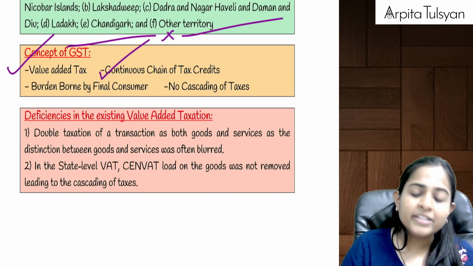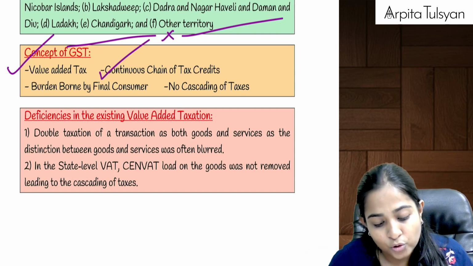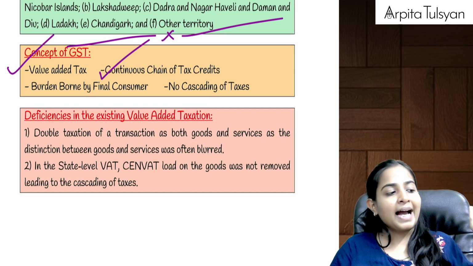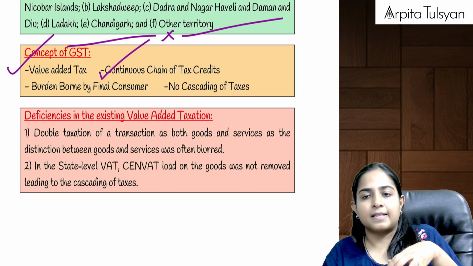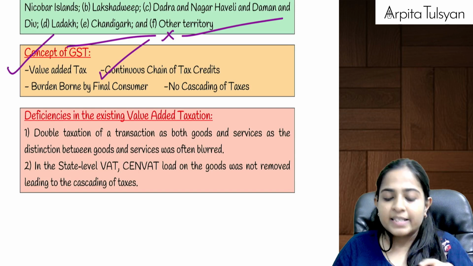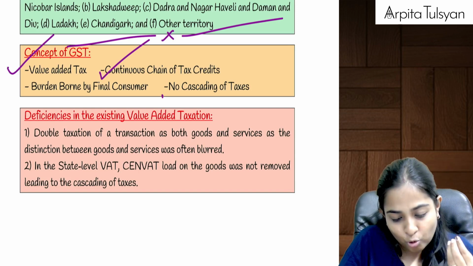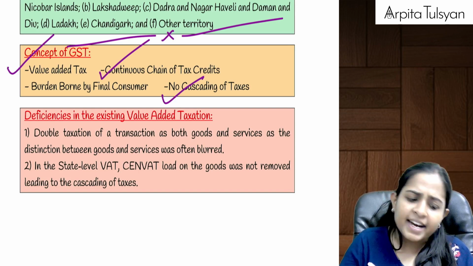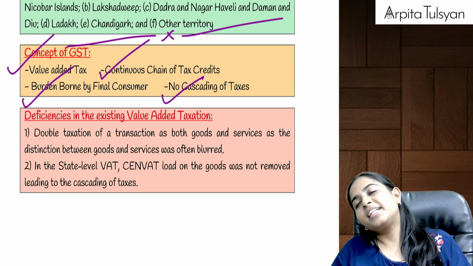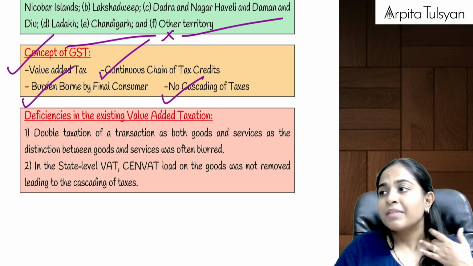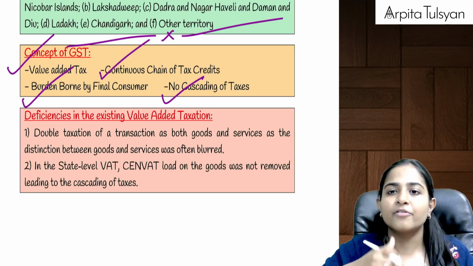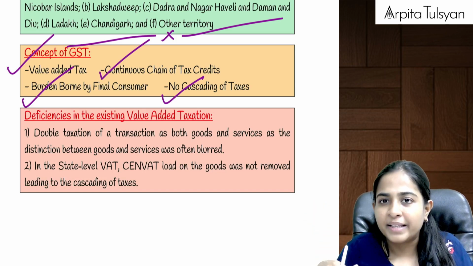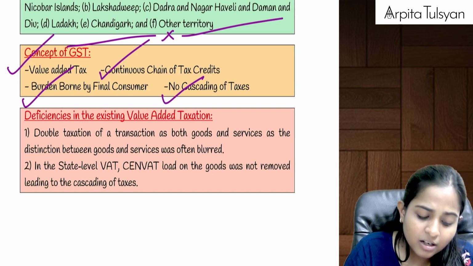Okay, next, as we have seen in our main lectures also, in GST there is a continuous chain of tax credits. Means whatever tax we have paid at the time of our purchases, we will get the input tax credit of the same, and because of that, there is no cascading effect of taxes. And because of that the final burden goes on whom? The final burden goes on the consumer. All the middlemen will keep on getting the tax credits, and they are not going to pay the tax from their pocket. Ultimately, they are going to recover it from the consumer.